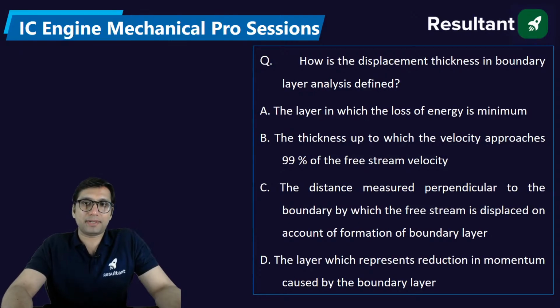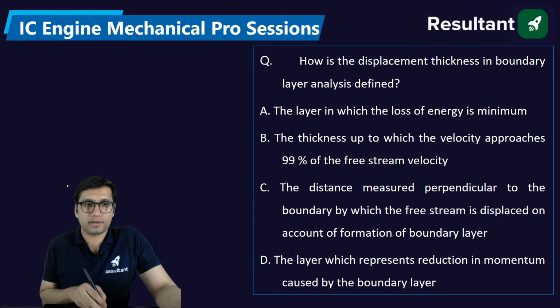How is the displacement thickness in the boundary layer analysis defined? How can you define the displacement thickness? Tell me. What is displacement thickness? The layer in which loss of energy is minimum. Thickness up to which velocity approaches 99% of the free stream velocity. The distance measured. First of all, what is the concept of boundary layer?